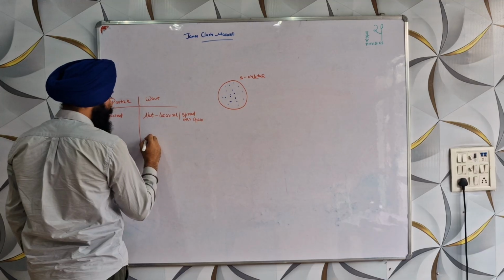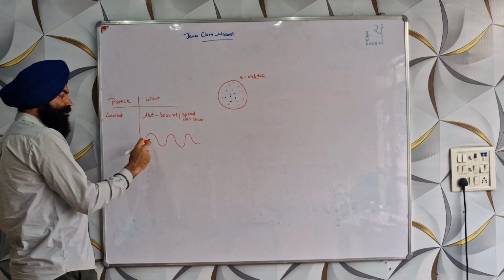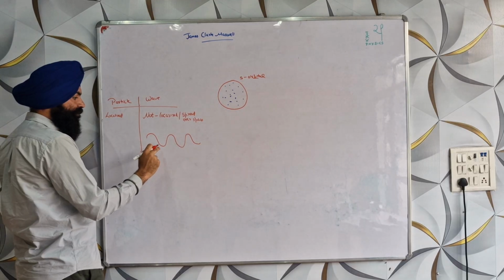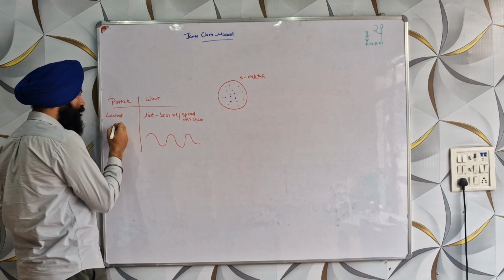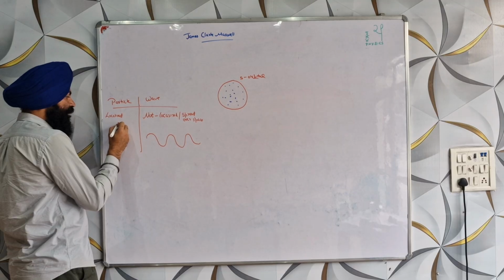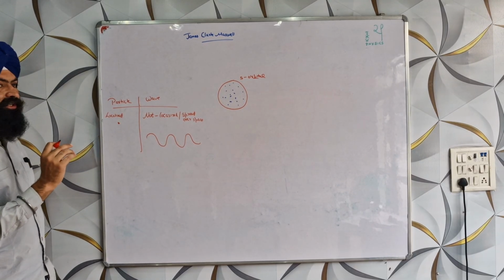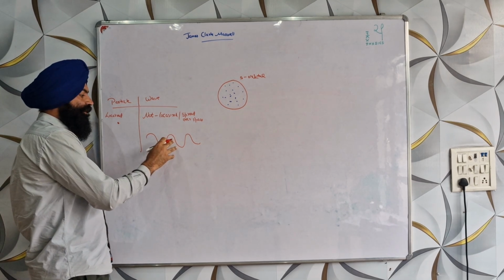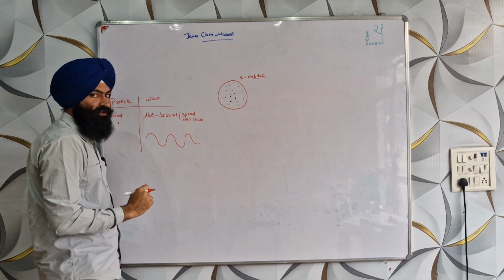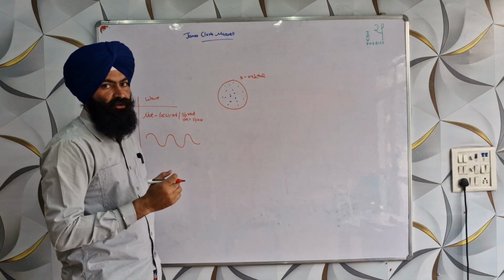Like, consider a water wave. At the same instant of time, this wave is here also, this wave is here also, this wave is here also. Whereas the particle is only at one point at a certain instant. Whereas a wave, at the same instant, is at many points. So a wave is non-localized and a particle is localized.